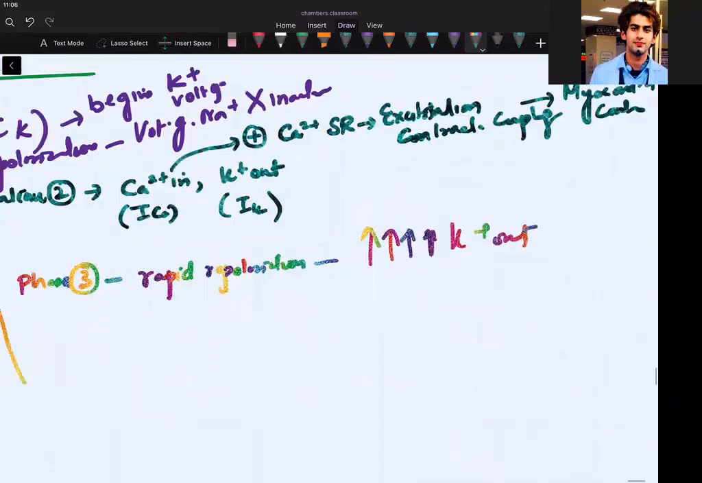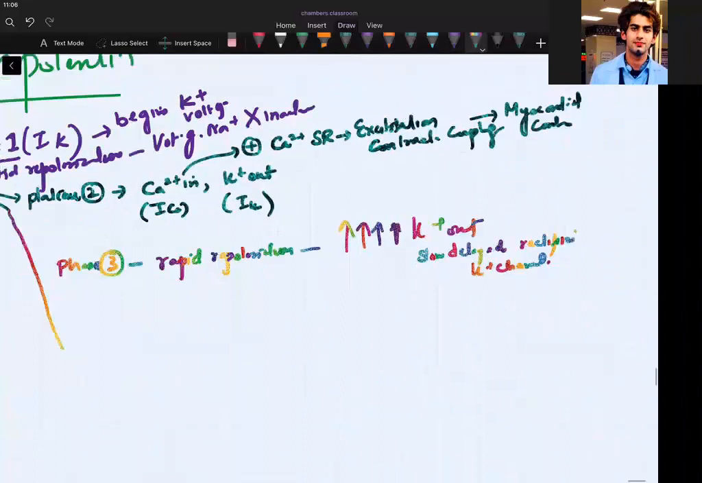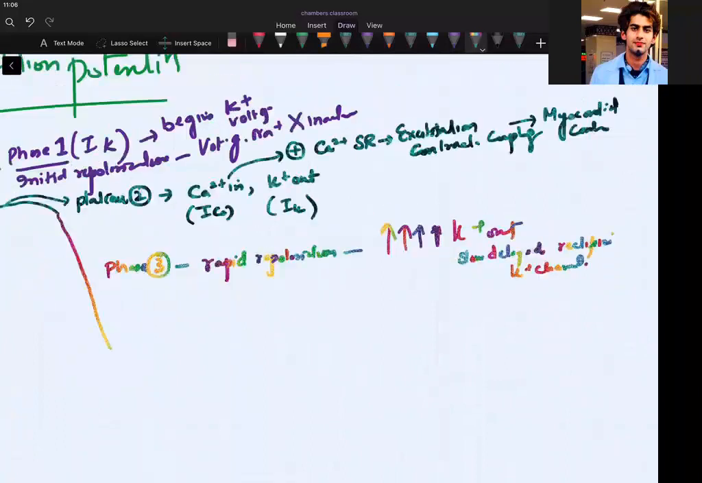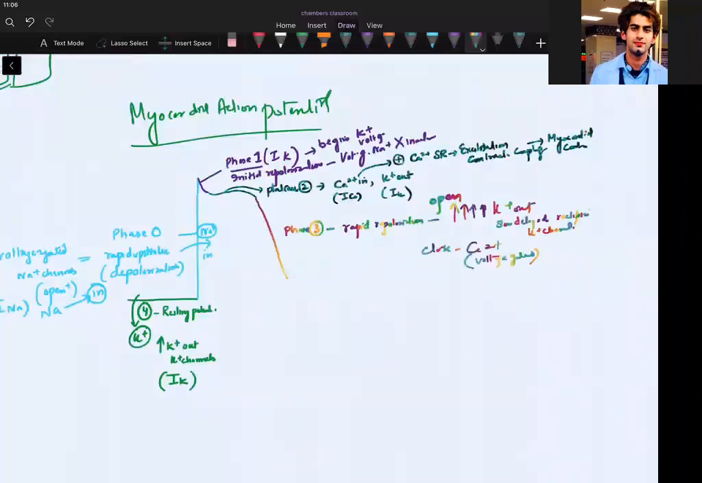Through which channel? Yeah, slow, delayed rectifier potassium channel. Slow, delayed rectifier potassium channel. Who is closing at the same time? This is open. So who is closing? Calcium. Which type? Voltage gated. Are we having any doubt? No doubt, sir. There is no doubt.